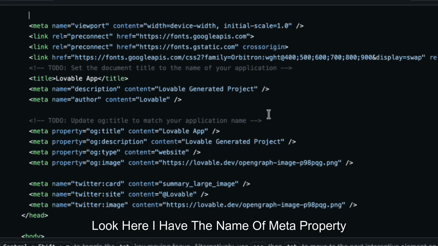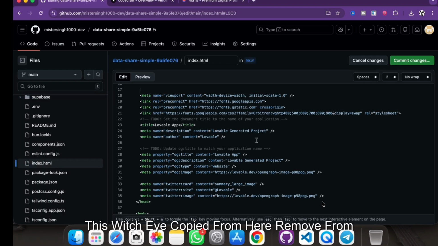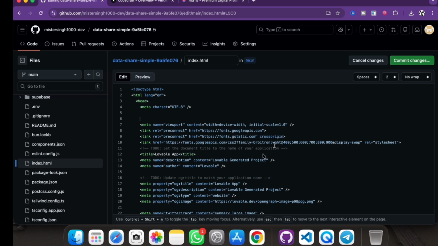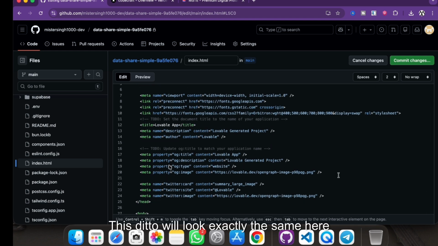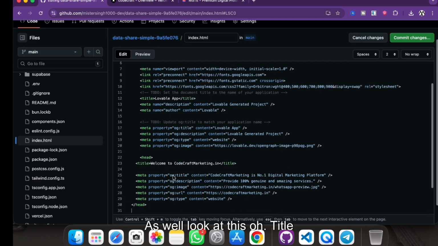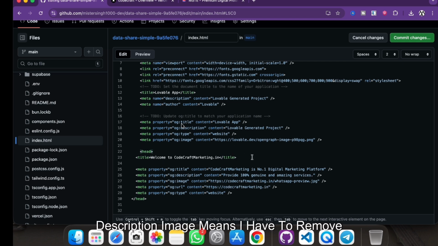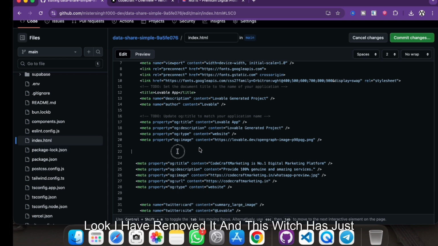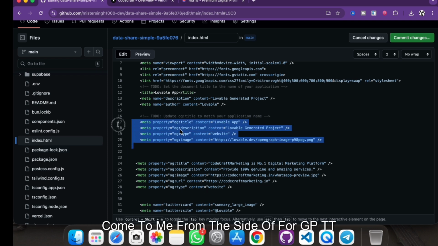Look here, I have the meta property. This which I copied from here, I remove from here, and the same thing will appear below. Title, description, image: I have to remove the one above and use this one. Look, I have removed it, and this which has just come to me from ChatGPT, I will use it. Okay, I have changed it, removed it, and replaced it here.